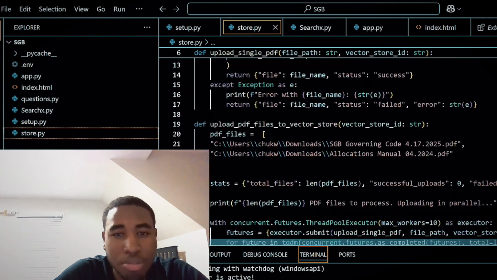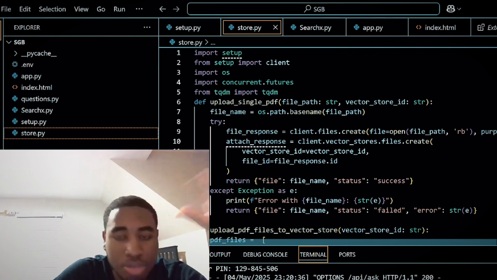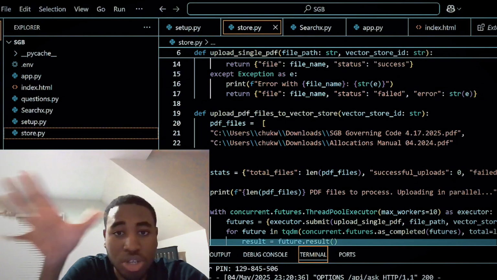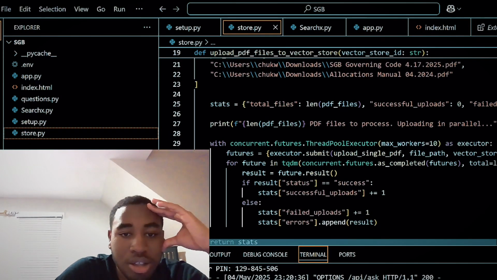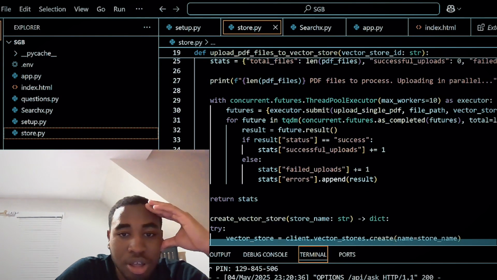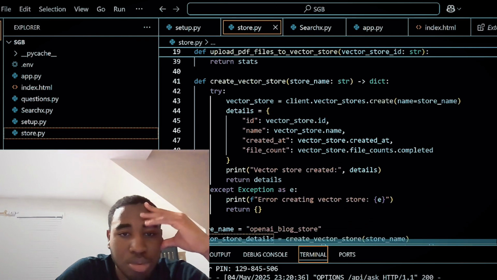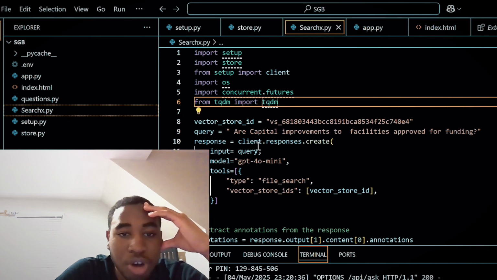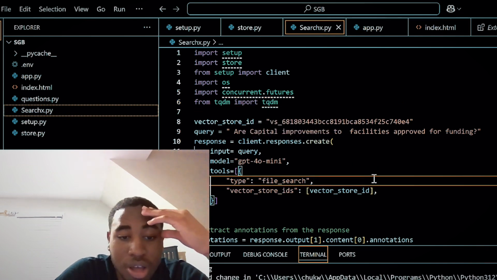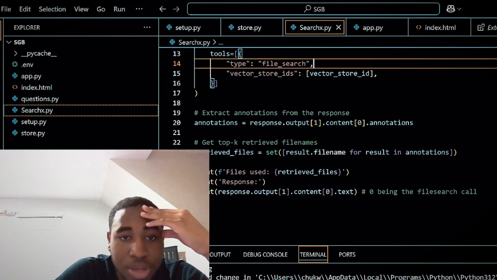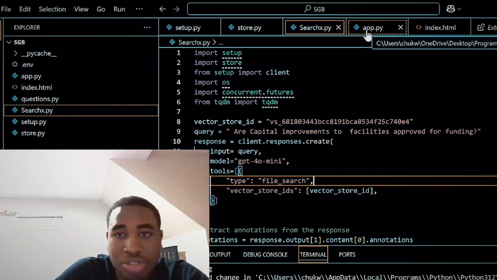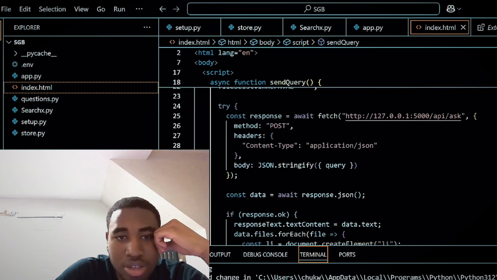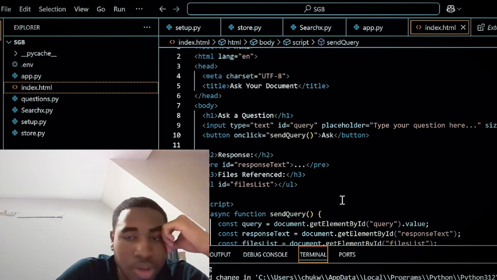This was, I believe, to break the governing documents down into a couple chunks to be retrieved. Let me see. I can't even remember this code. So code for updates. Yeah. Vector stores. Yeah. And then this was the actual retrieval, I believe, if I'm correct. I could be wrong. But yeah, this is the retrieval. This is kind of the front end stuff. And then this is the HTML stuff, so that's the actual front end.